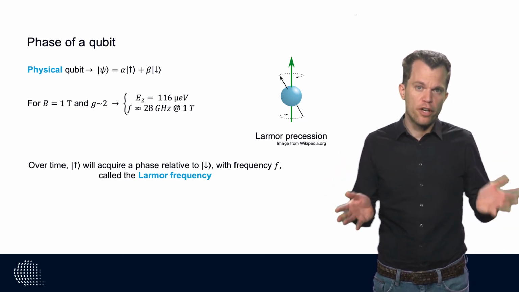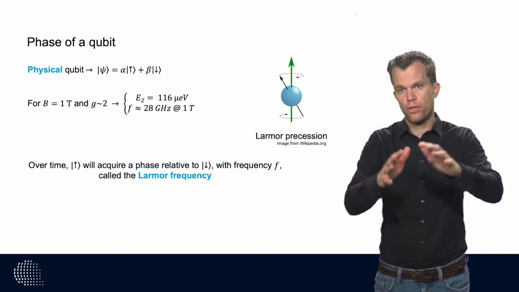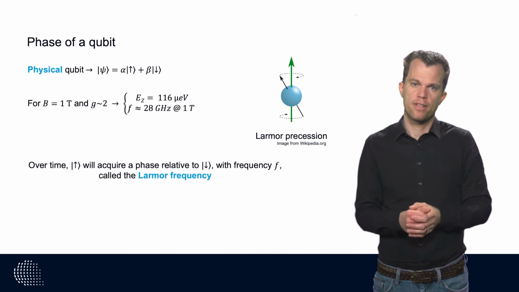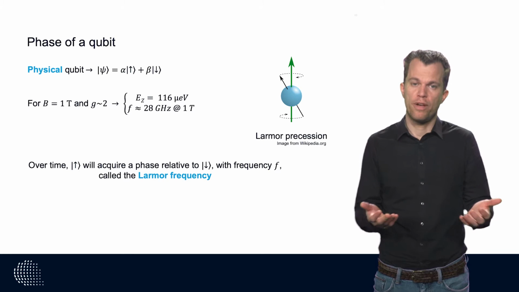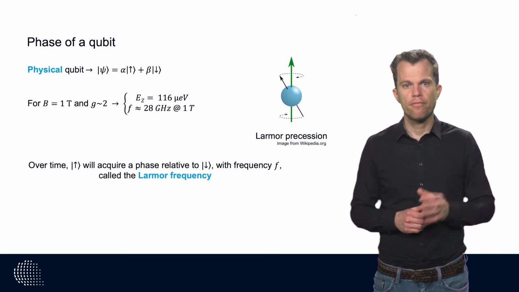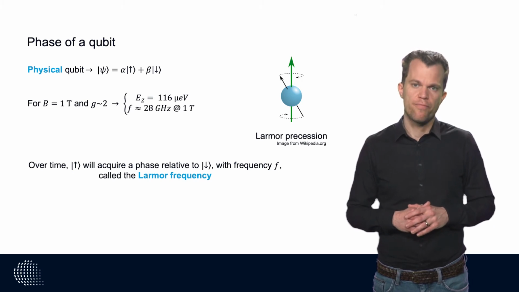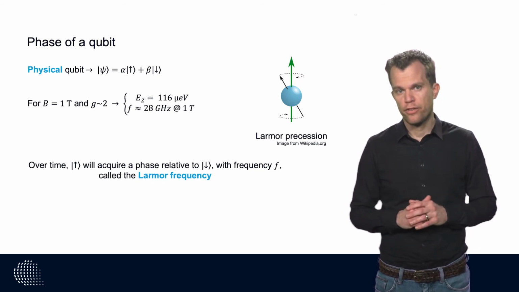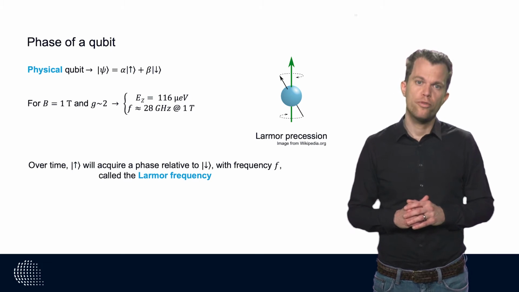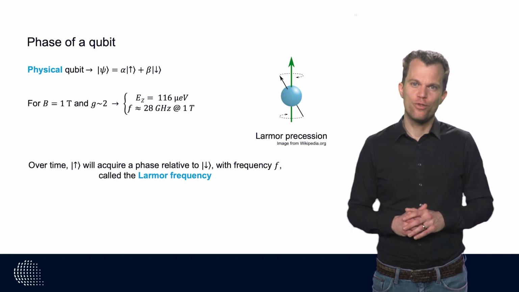It can also be the result of noise. This noise can come from the qubit device, but it could also come from the outside world. For example, the magnet that we use to create a magnetic field may fluctuate over time. These fluctuations in the magnetic field will change the Larmor frequency, and thus will result in a phase that fluctuates over time. Indeed, there are many factors that need to be under control in a quantum experiment. Fortunately, we have learned in the last decade how to do that very well.